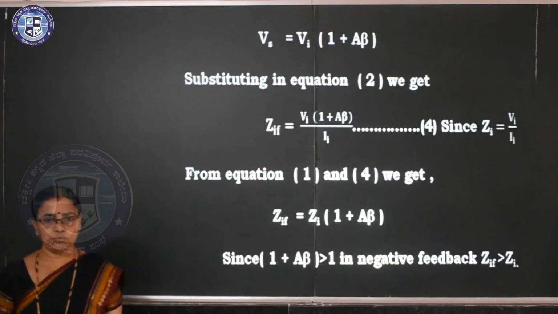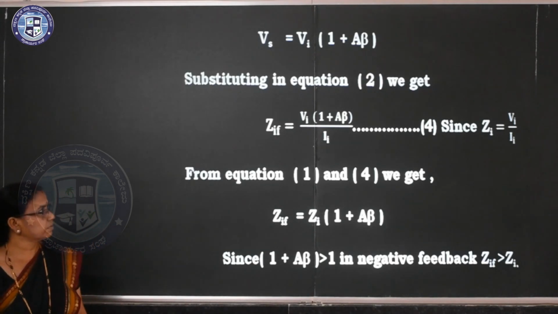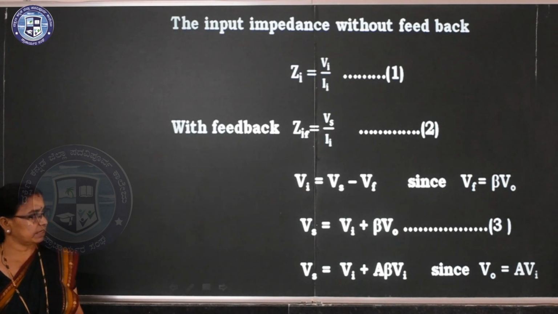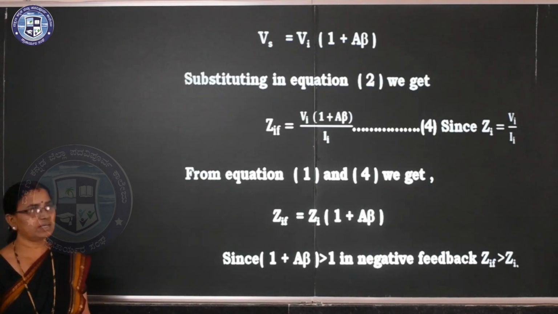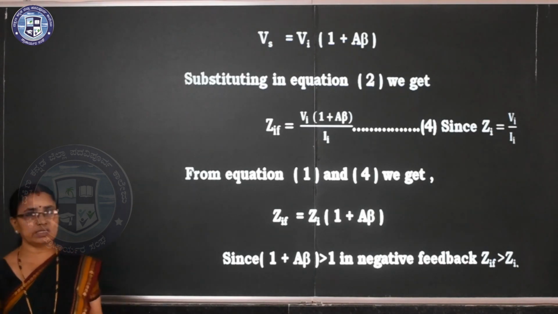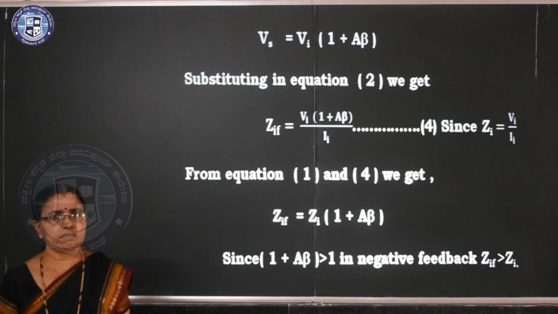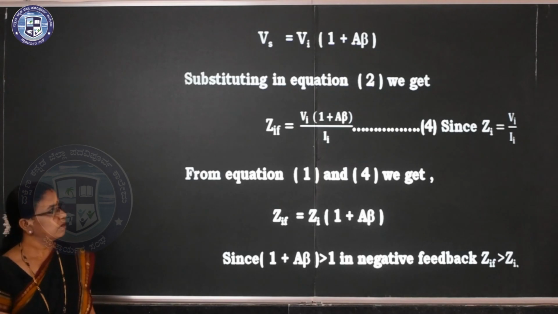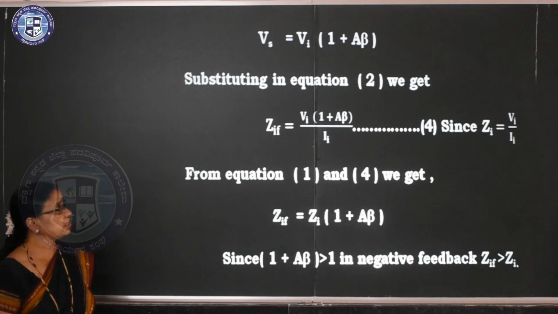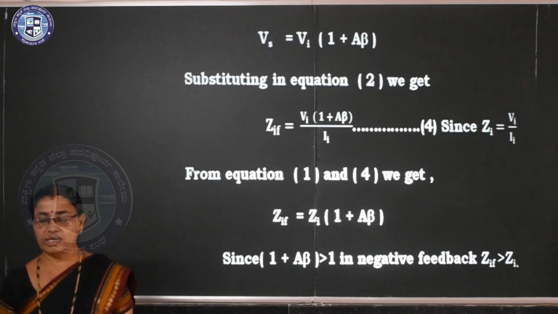Now Vs is equal to Vi plus A beta Vi, so Vi is the common term taken outside. Vi taken outside, so 1 plus A beta is remaining. So I can write Vi into 1 plus A beta. Substitute in equation 2, that is Zif is equal to Vs divided by Ii. So we have to consider Zif is equal to Vs by Ii, but Vs is nothing but Vi into 1 plus A beta.